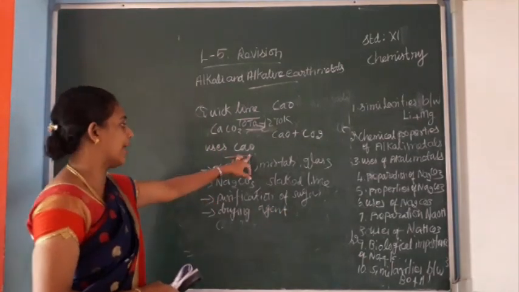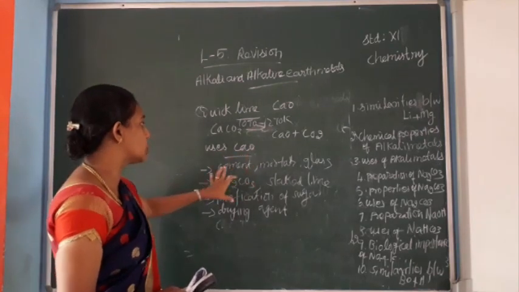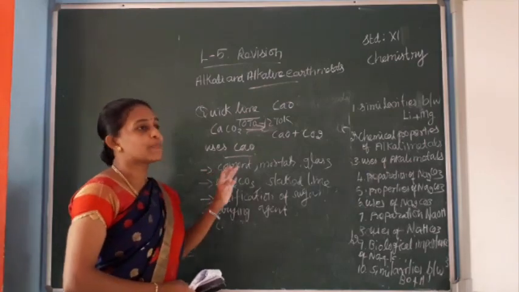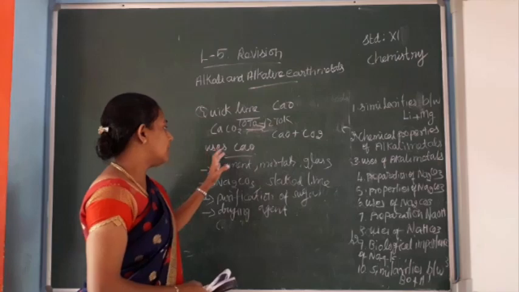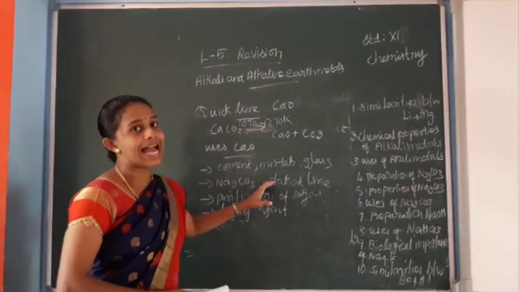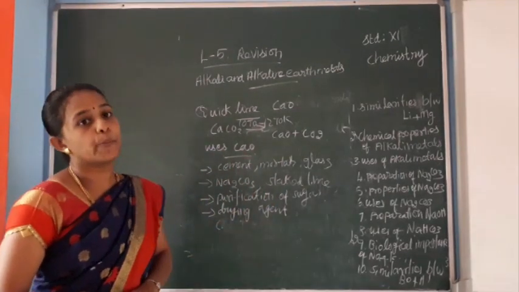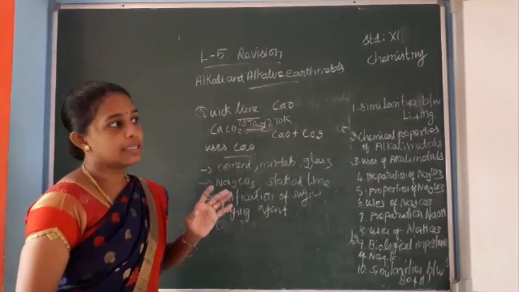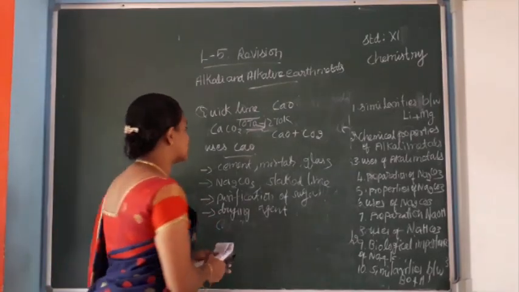Uses of calcium oxide. Calcium oxide is used in the manufacture of cement, mortar and glass. It is also used in the manufacture of sodium carbonate and slaked lime. It is used in the purification of sugar. It also plays a role as a drying agent.